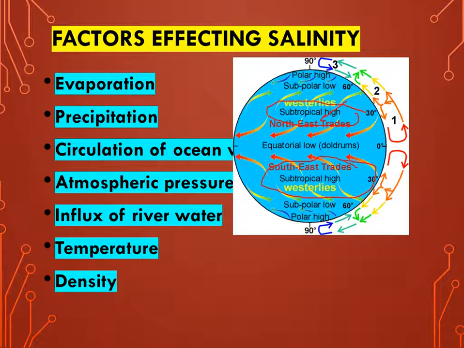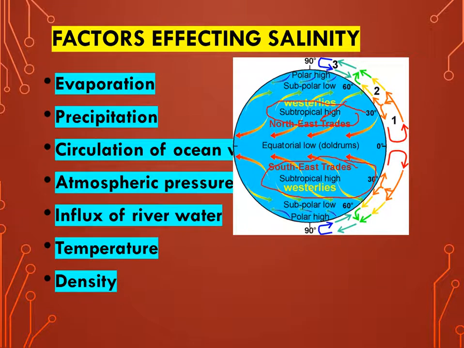That increases the salinity. That's why the subtropical high pressure belt represents a higher salinity region. Okay, so higher salinity regions are mainly found in these two subtropical high pressure belts. And wind direction also helps in the distribution of salts of the ocean.